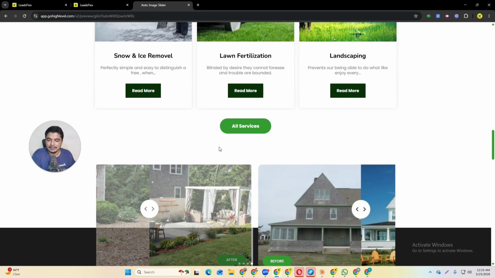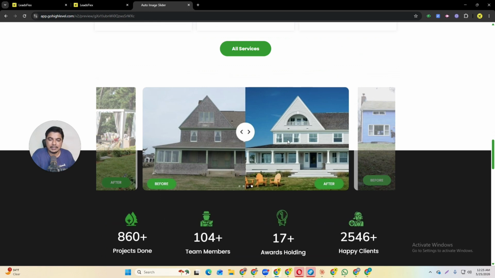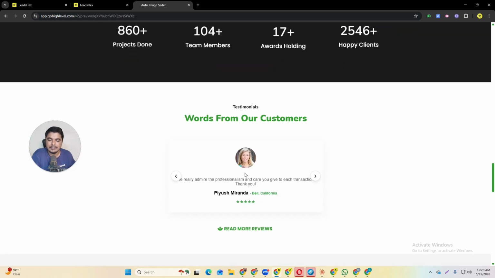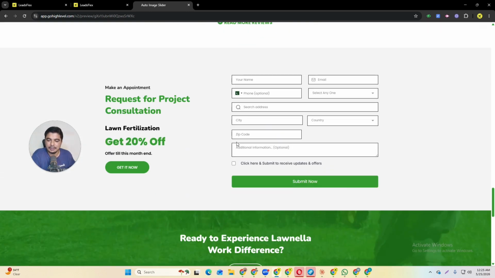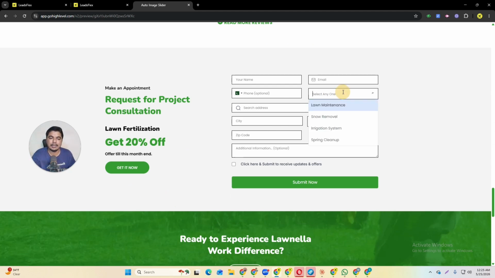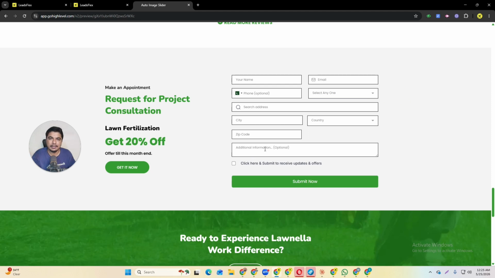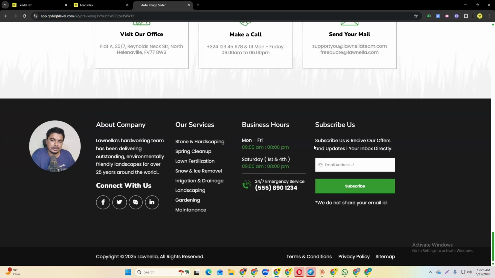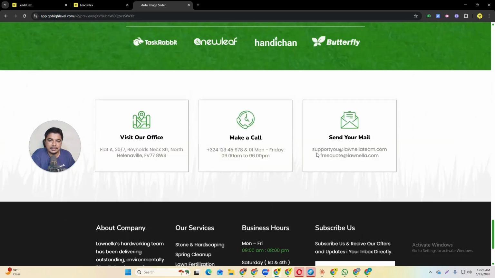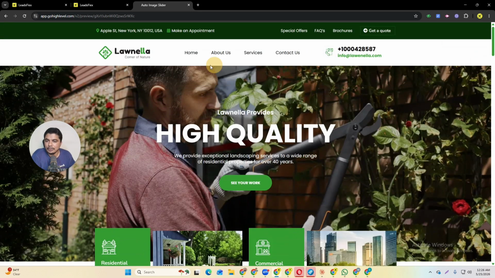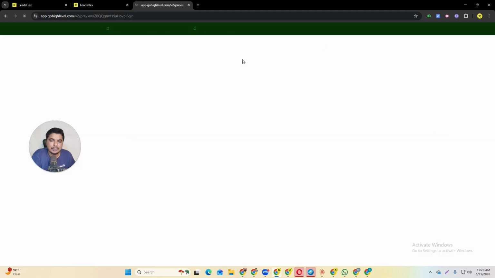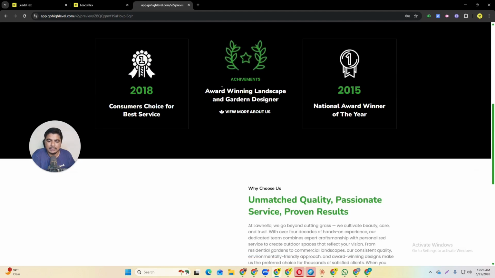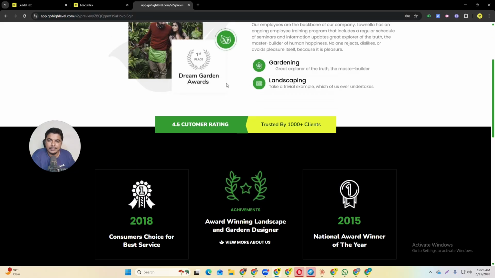I can show you the backend as well, how it works. Here we have some past and previous work, and here we have our clients and what services they got. Here we have booking options where the leads can submit, and we will get this booking, and based on this booking we will reply automatically and access all customer data automatically. And here we have our contact us details. Here is an amazing footer, and we have roughly all necessary pages, like the about us page, in which we explain about us, our company, how it works, and when it was founded.